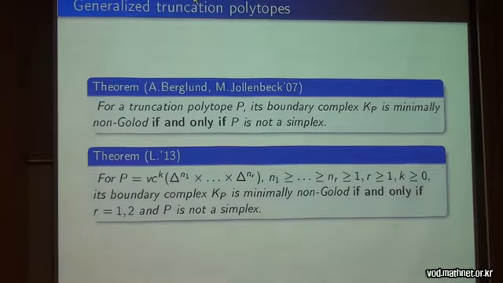We have other tools, not purely combinatorial ones, but using Buchstaber and Panov theorem. For all generalized truncation polytopes, its boundary complex K_P is minimally non-Golod if and only if r is equal to 1, the truncation polytope case, or r is equal to 2, the case when, if you remember at the beginning, Z_P is diffeomorphic to a connected sum of sphere products. And P, of course, is not a simplex.